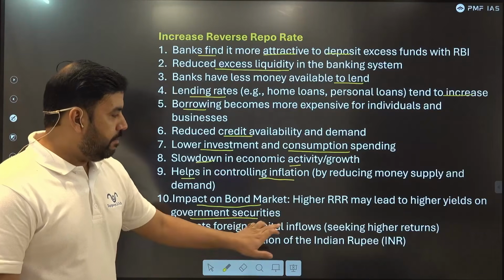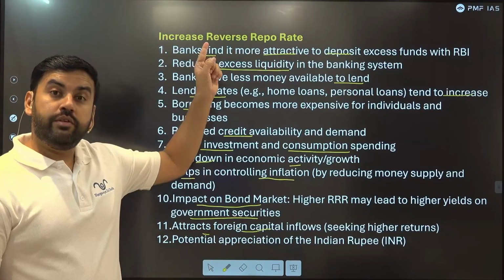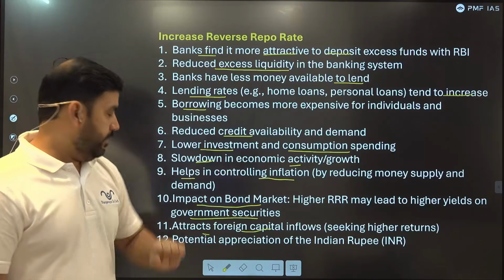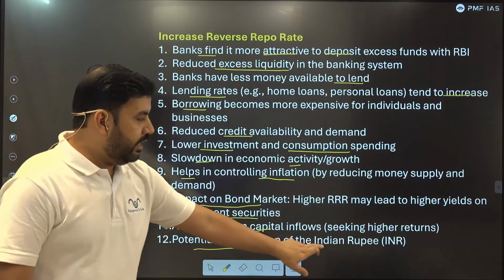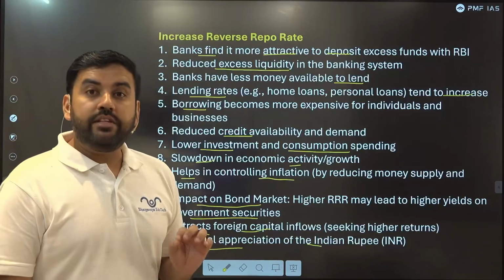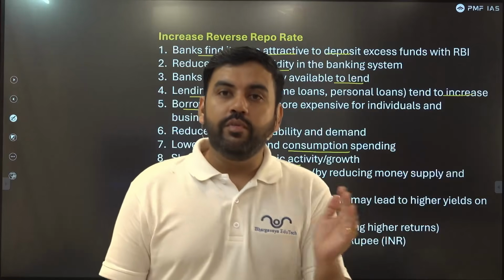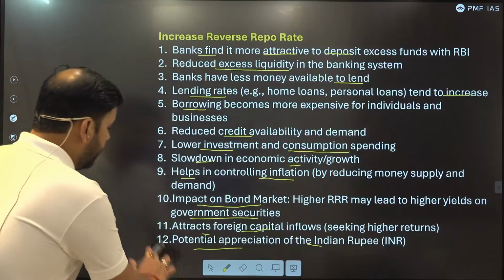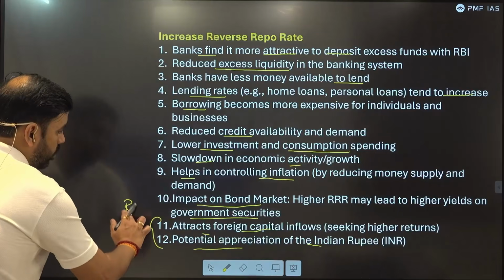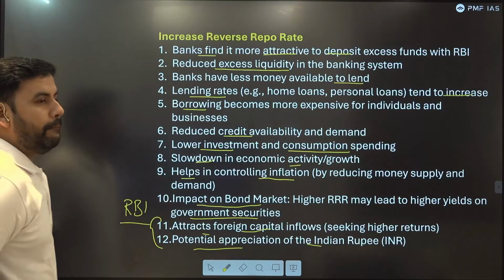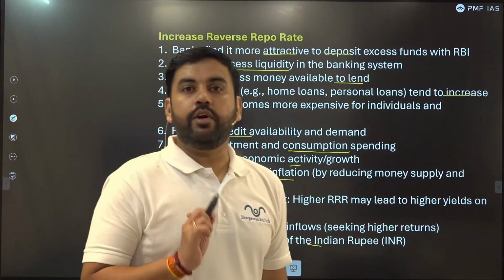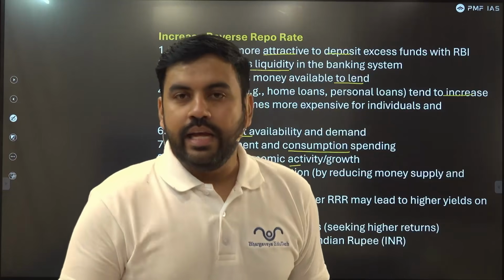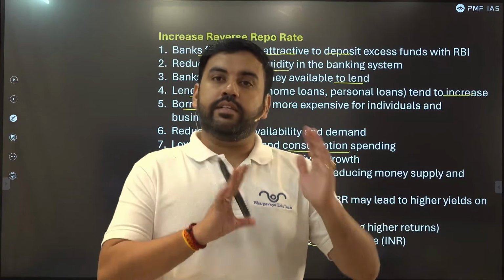Attract foreign capital inflow because the rate of interest will increase. So foreigners will invest more in India. Potential appreciation of the Indian rupee, because dollar inflow will increase. Now RBI's role will again come. RBI will bring its role as a foreign exchange manager.